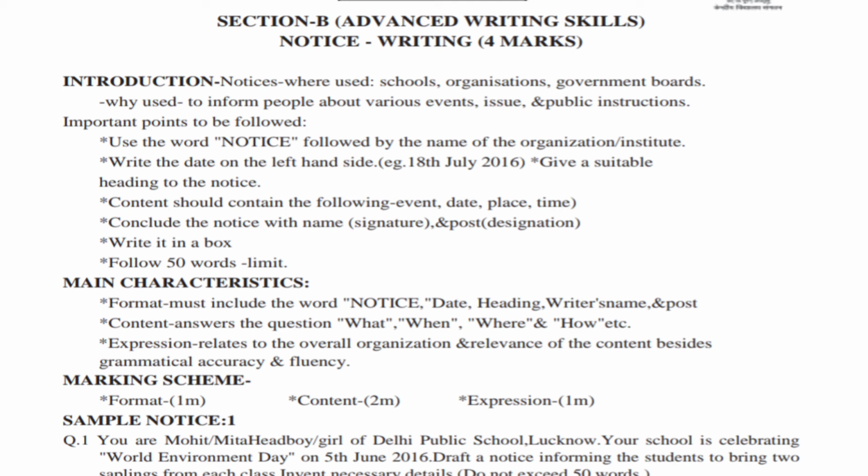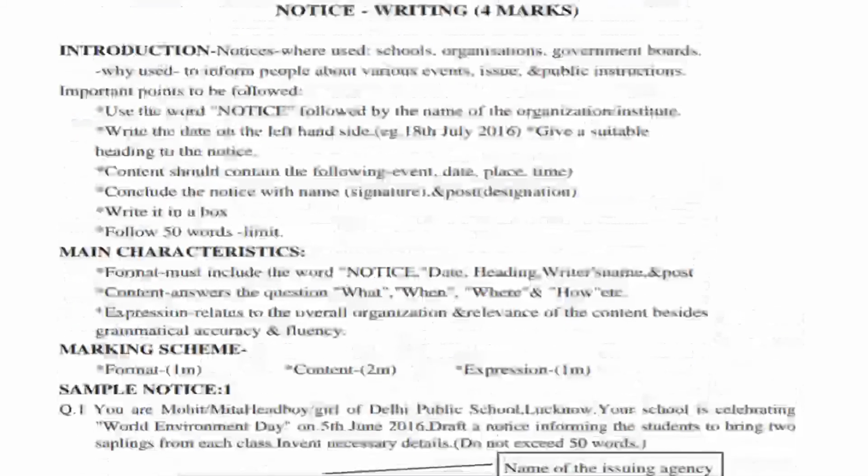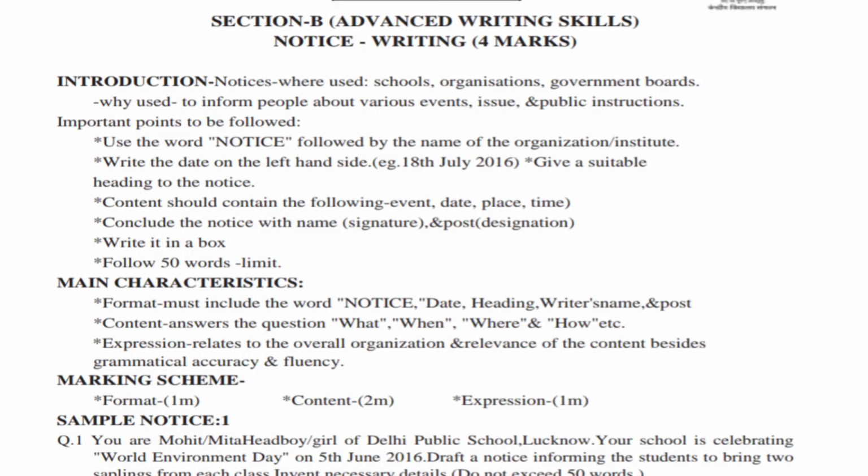Here it is not given in the example, but you can have it. The content part should answer the questions what, when, where and how. What? World Environment Day. When? 5th June 2016. Where? School premises. Everything is given clearly there.